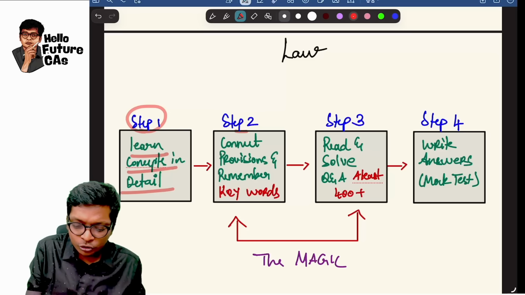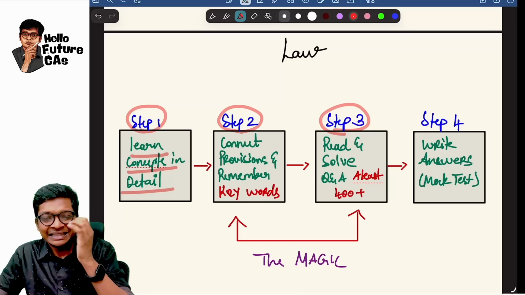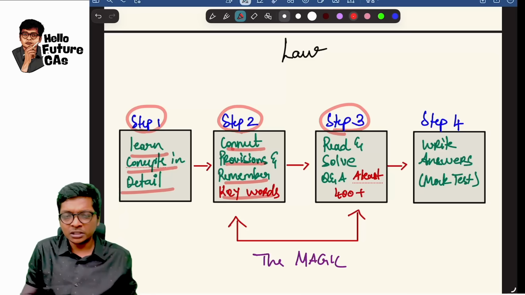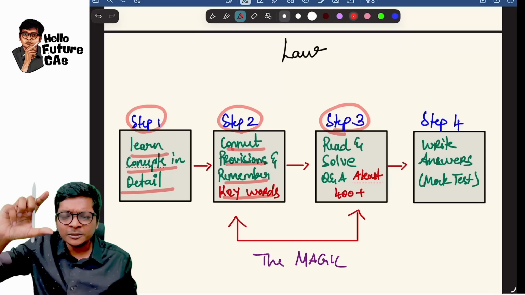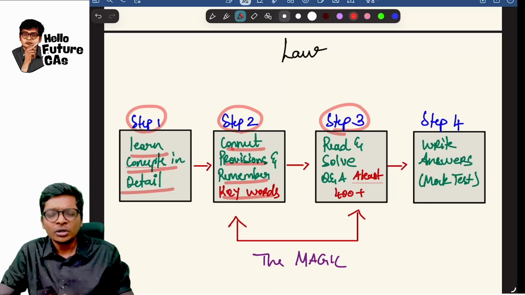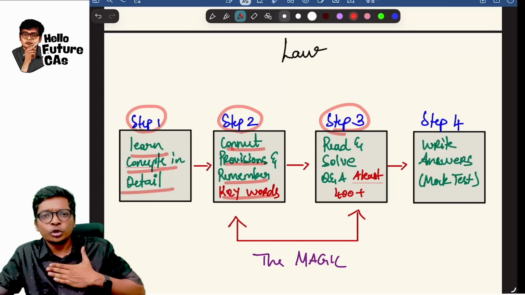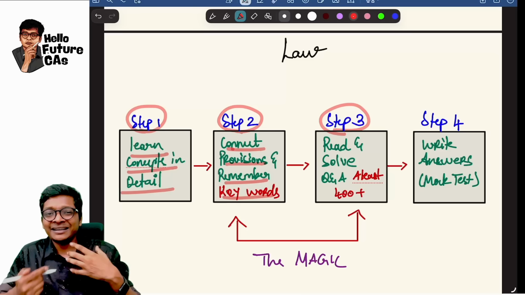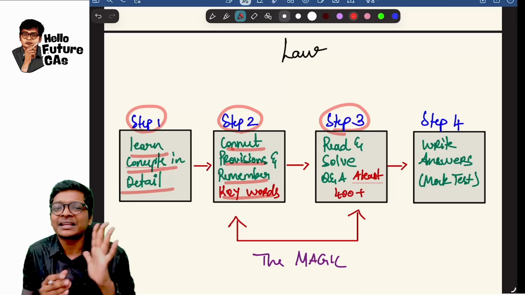Now, here also step 2 and step 3 are the most important ones. The second step is correcting your provisions and remembering keywords. Nowadays in the exam, MCQ or descriptive answer, are they testing only one chapter? No. They are testing multiple chapters, connecting and learning, guys. So you should also learn how to mix meetings with this chapter, that chapter. That learning is important, and then memorizing not section numbers, but keywords.